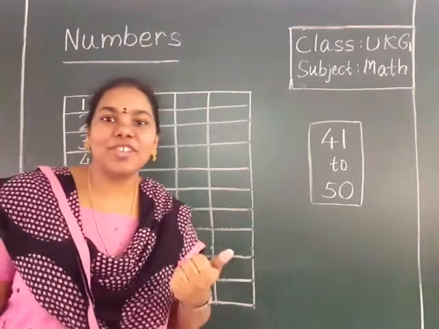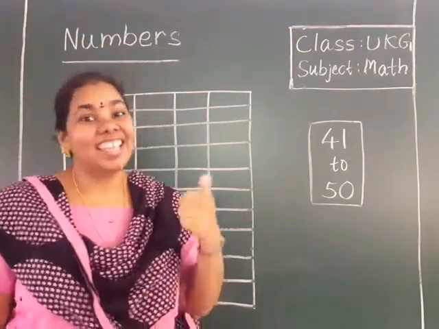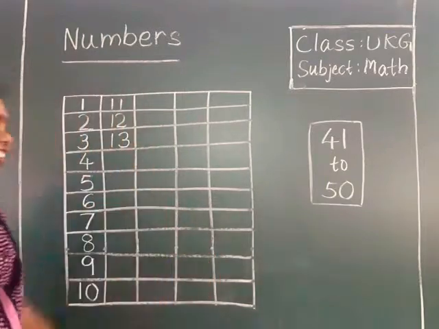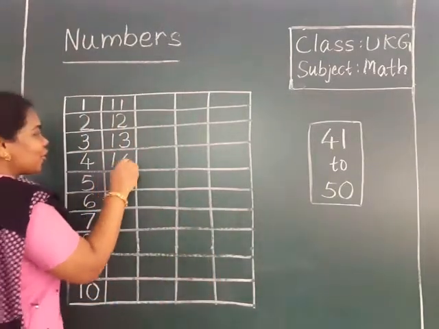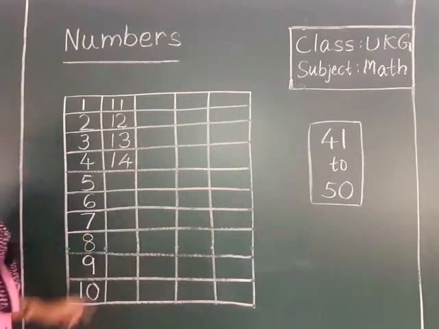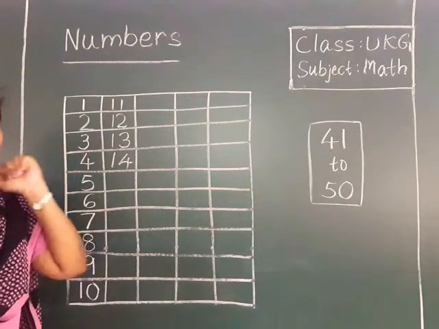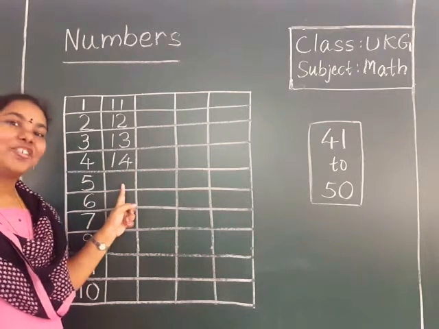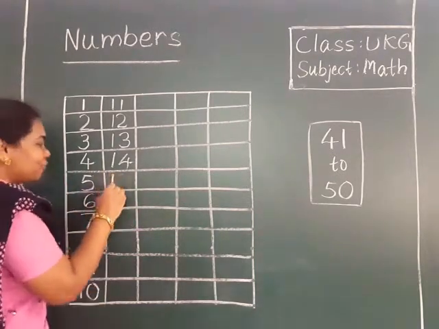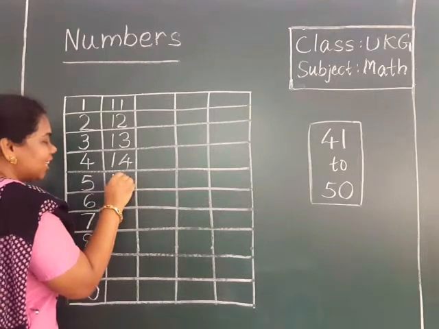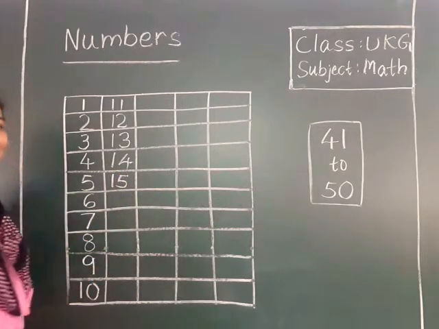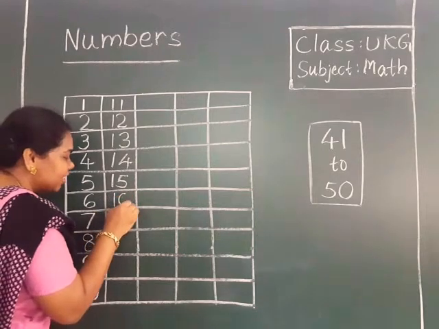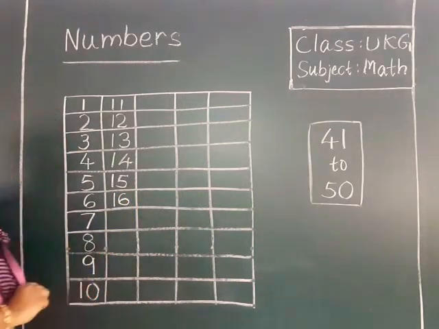After 13, which number will come? Yes, 14. How to write 14? Very good. 1, 4, 14. After 14, 15. 1, 5. 15. After 15, which number? 16. 1, 6. 16.